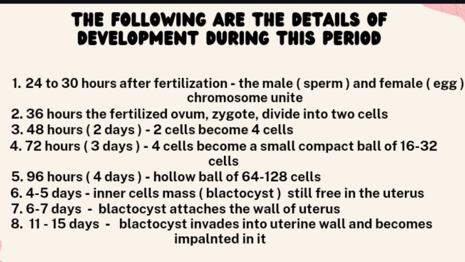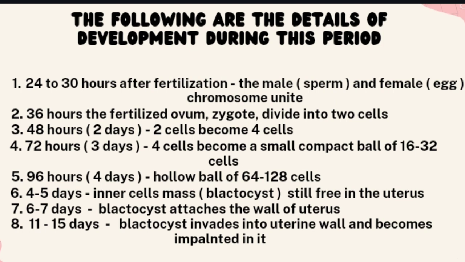24 to 30 hours after fertilization, the male sperm and the female egg chromosomes unite. At 36 hours, the fertilized ovum, the zygote, divides into two cells. At 48 hours, or 2 days, two cells become 4 cells. At 72 hours, or 3 days, 4 cells become a small compact ball of 16 to 32 cells. At 96 hours, or 4 days, a hollow ball of 64 to 128 cells.